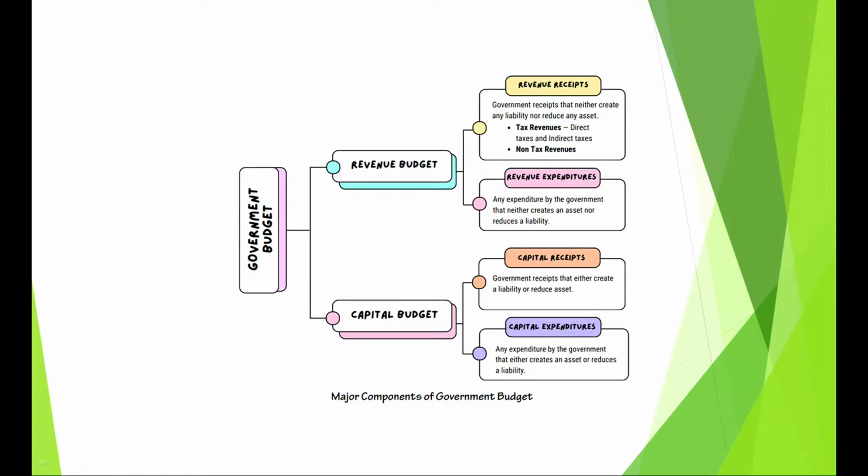So, Parnika, your question that you have asked is related to this flow diagram. I will go through this flow diagram again. So, components of government budget, children, please see this flow diagram again. Revenue budget, which is made up of revenue receipts and revenue expenditure. What are revenue receipts? They neither increase any liability nor reduce any asset.